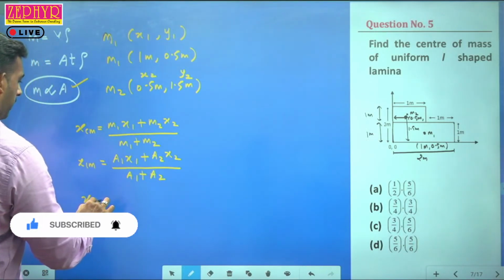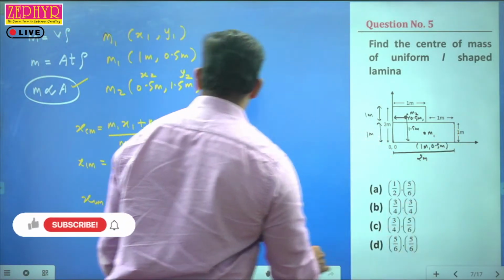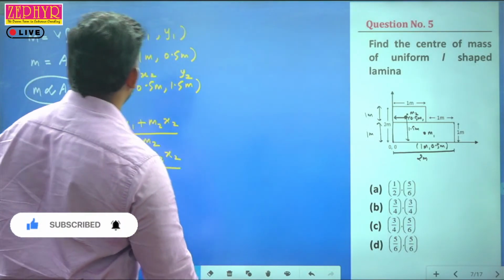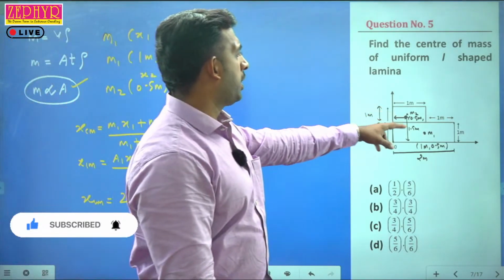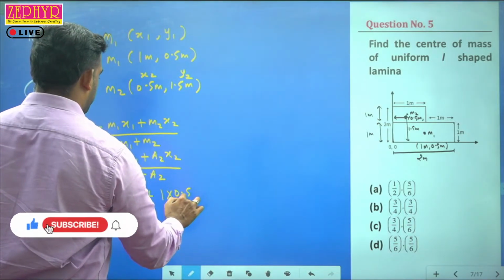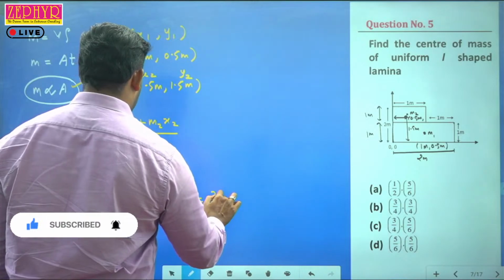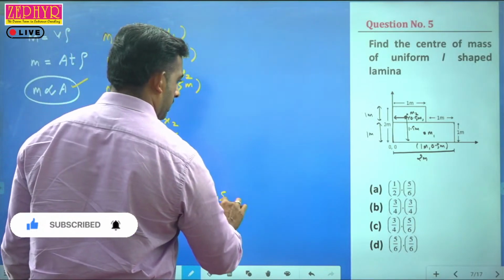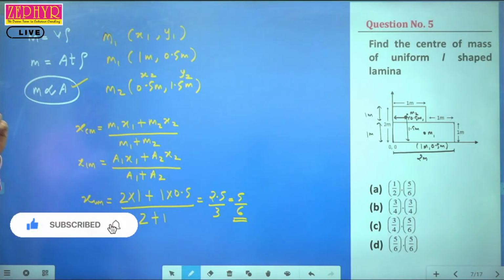Therefore, xcm equal to a1. What is the area of the first one? Area is length into breadth, 2 into 1, it is 2. x1 is 1 meter, already we wrote this. Plus what is area a2? a2 is 1 into 1, it is 1. Into what is x2? It is 0.5 meter, divided by a1 plus a2, that is 2 plus 1. We'll be getting 2.5 divided by 3, or 5 by 6. Our xcm we got as 5 by 6.